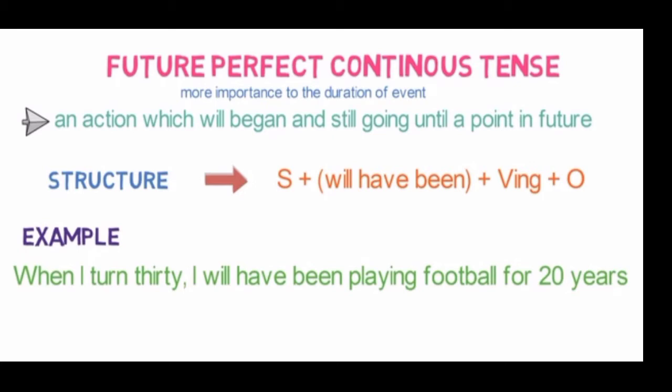So in this way future perfect continuous tense goes, and the structure of the sentence is subject plus will have been. Will is added as it is a future tense, have been to show the perfect continuous tense, plus the verb ing form and the object. So in this way future perfect continuous sentences are formed.